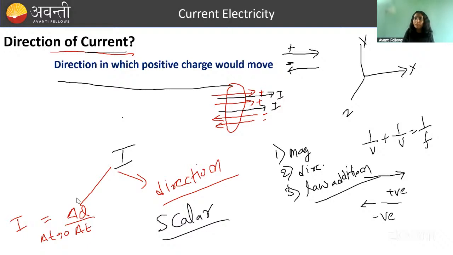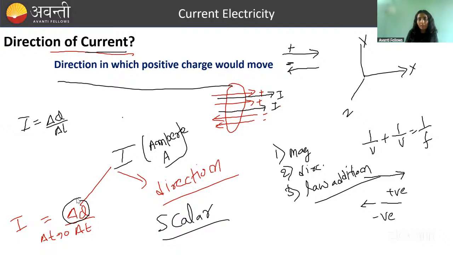Next thing, what is the unit of current? If you talk about its unit, it is ampere. ठीक है, so ampere is SI unit. Basically it gets indicated by letter A. Okay, yes Srihari, correct. So that is ampere, A. और यहाँ से ही we can talk about what will be the dimension of charge. I को क्या लिख रहे हो आप? डेल्टा Q by डेल्टा T. So डेल्टा Q का डायमेंशन क्या होगा? करंट का डायमेंशन A, टाइम का डायमेंशन T. So this is the dimension of charge. From here we can write that.